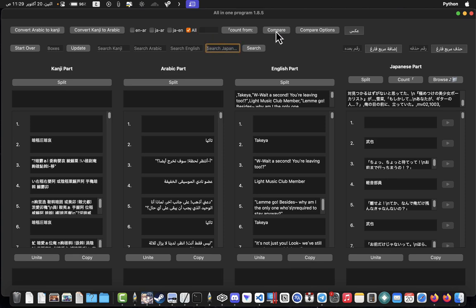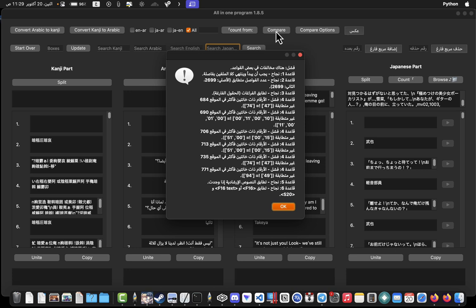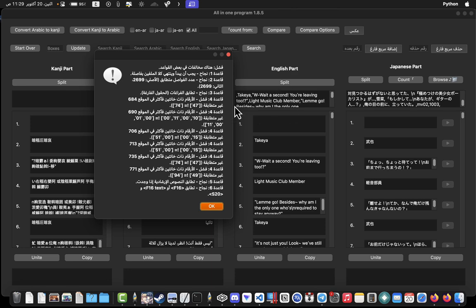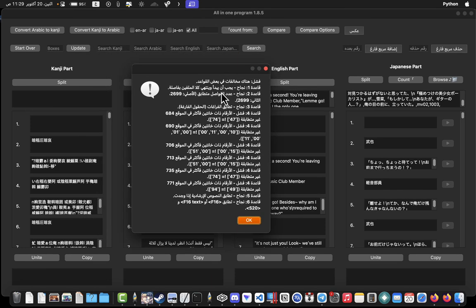Here we have the compare feature. When we click it, it will give us a report on how the output text, kanji here, for example, compares with English. Is it in the same form? If it is not in the same form, the game will crash.